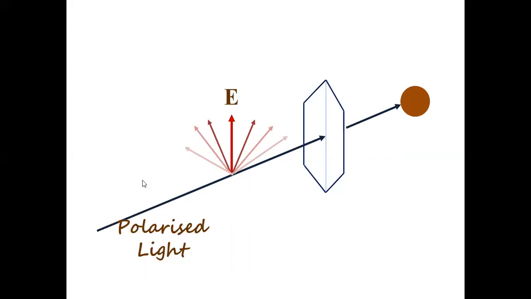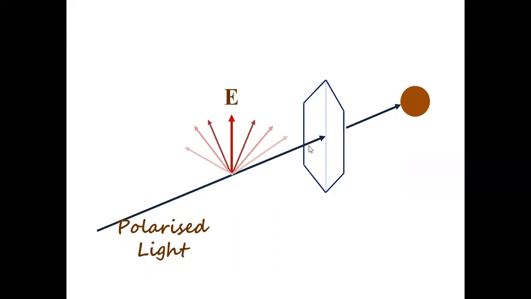Here also vertical above. All the electric fields are in the same plane. That's why it is polarized light, right? You don't get an electric field like this in this direction here, which is the resultant electric field like this. Here also the resultant lies like this. Even though that resultant is a resultant of many components, the resultant electric fields lie in the same direction. That is why it is called polarized light.